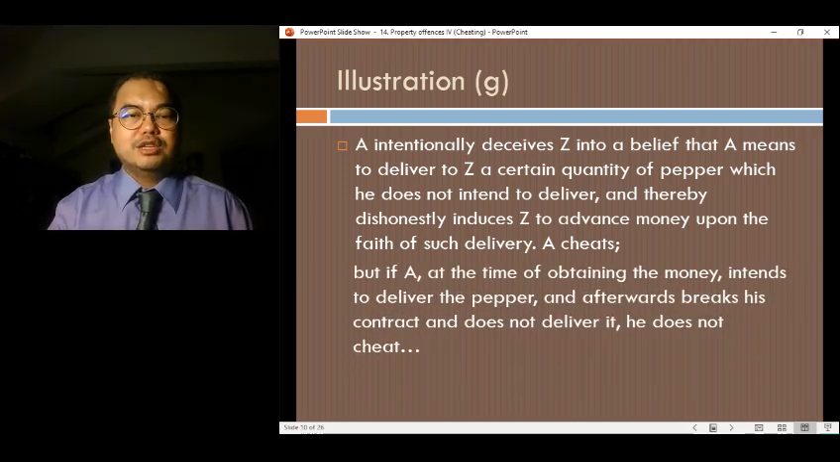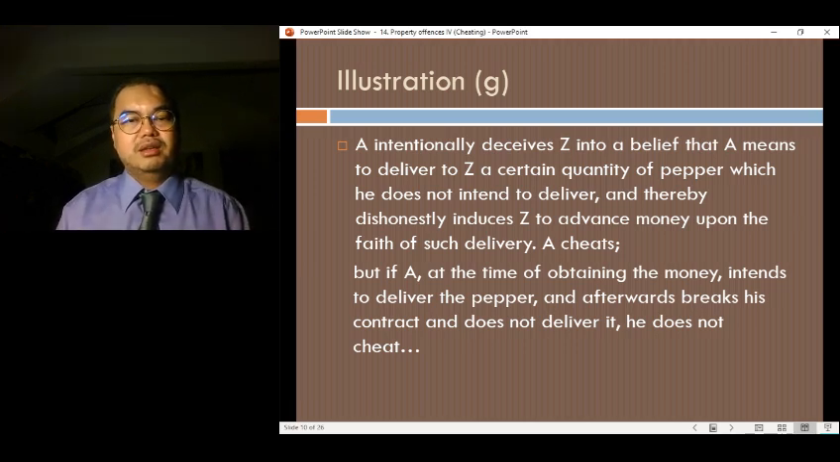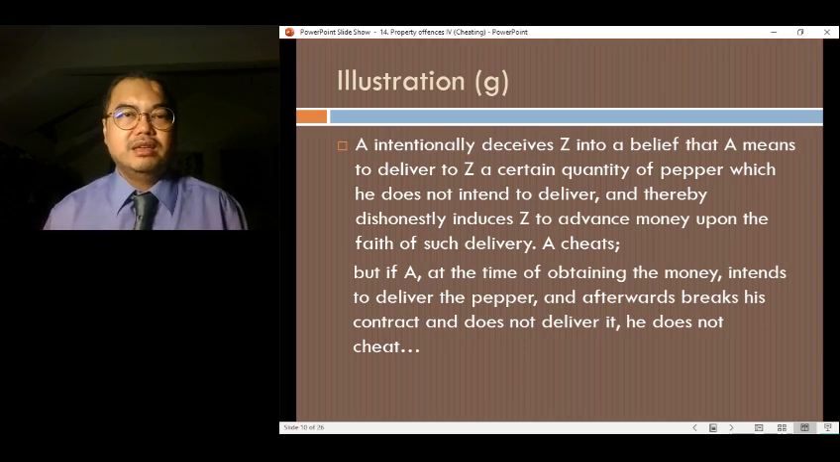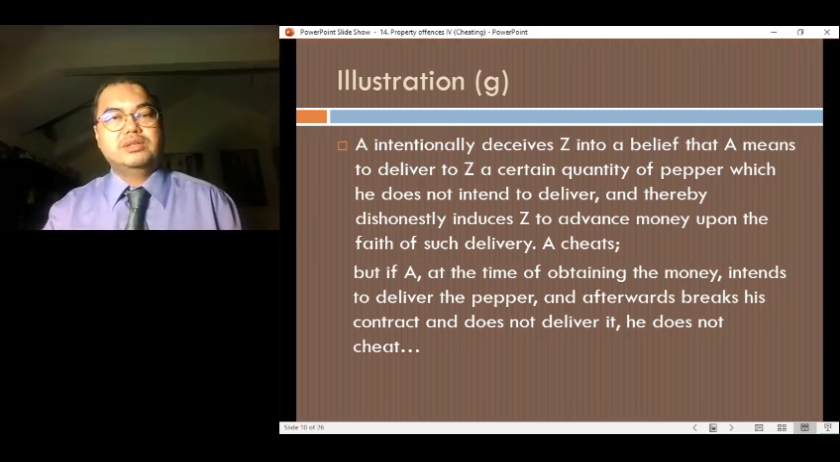But the illustration goes on to say that if at the time when he obtained the money, he actually intended to fulfill his contract, but subsequently, for some reason, he could not, or he did not in the end, right? And he doesn't deliver. Then in such a situation, he does not cheat because at the time of obtaining the money, he had the intention to deliver the property, right? So there is no cheating in that case.